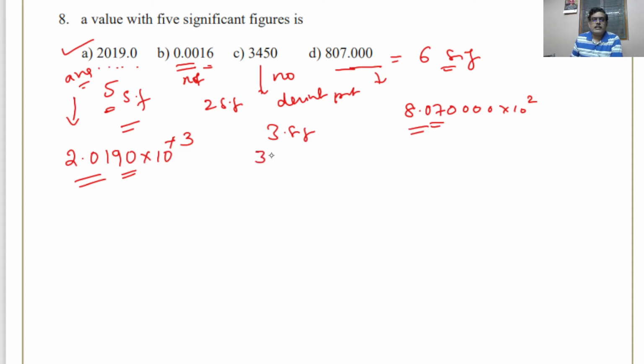If there is no decimal point, then you can write it as 3.45 into 10 to the power of 3. You can just write like this. So there are only 3 significant figures. So converting a number into scientific notation may help you to understand how many significant figures are there.